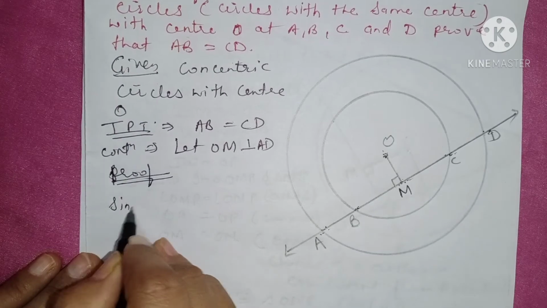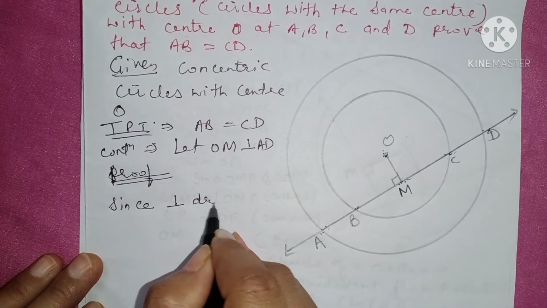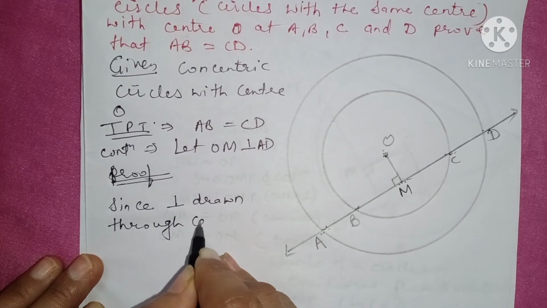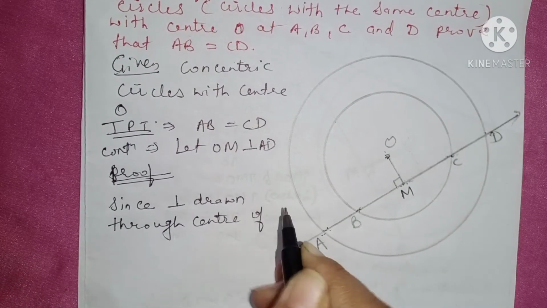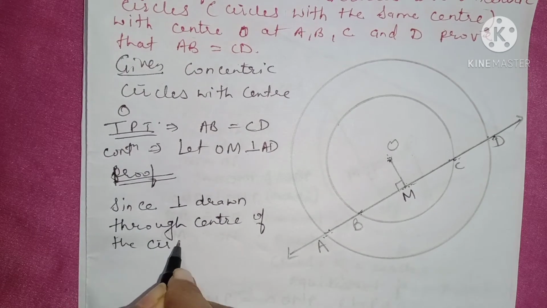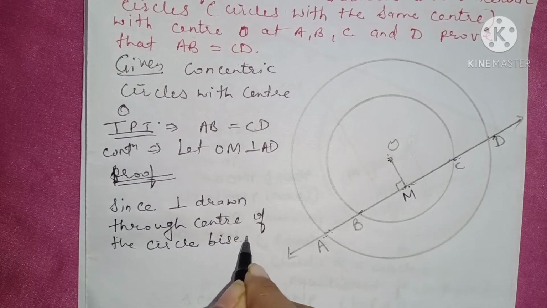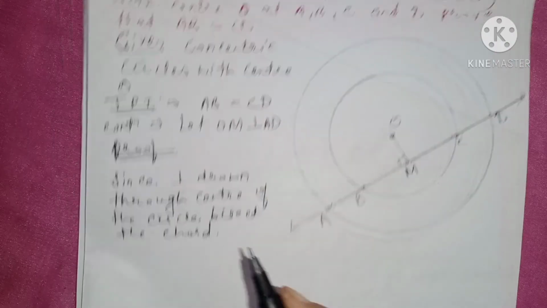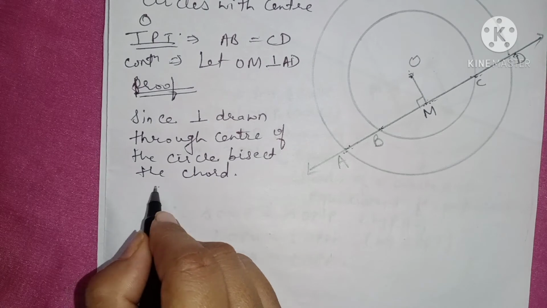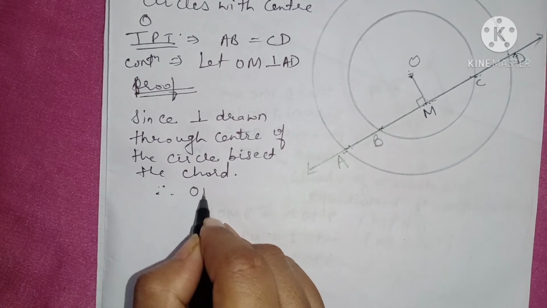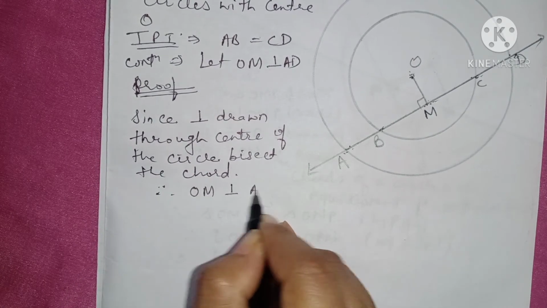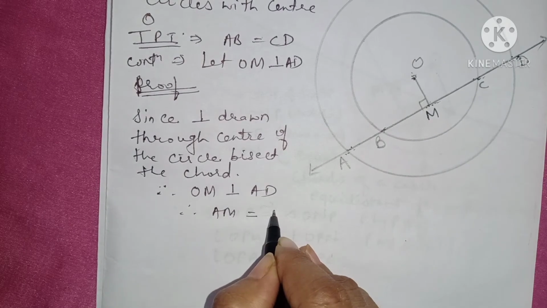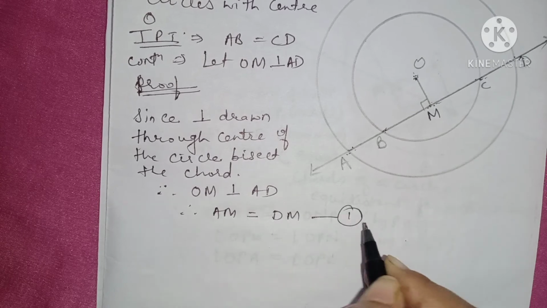Since a perpendicular drawn through the center of the circle bisects the chord. Now by this theorem we can write, therefore since OM is perpendicular to AD, therefore AM will be equal to DM. Give it number 1.